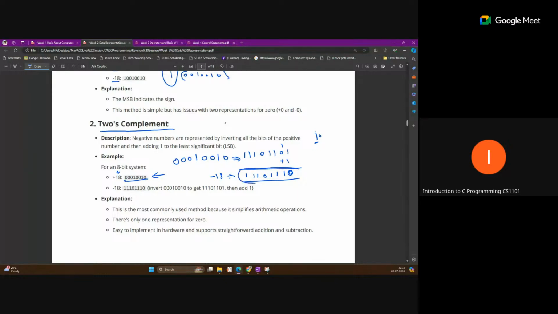But if you calculate the corresponding decimal number directly, you will get a different value. This is just a convention. The computer will consider this as minus 18, but the plain decimal value of the bits is different. The computer understands it as minus 18 in this representation. So this is just the 2's complement representation: first convert into 1's complement and then add plus 1. Now it becomes a negative number.